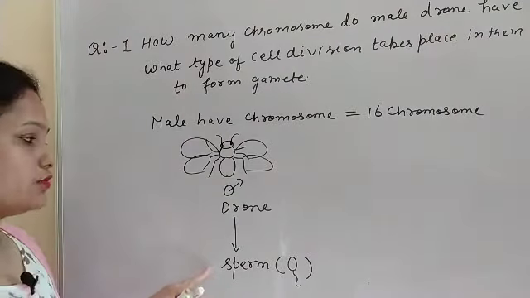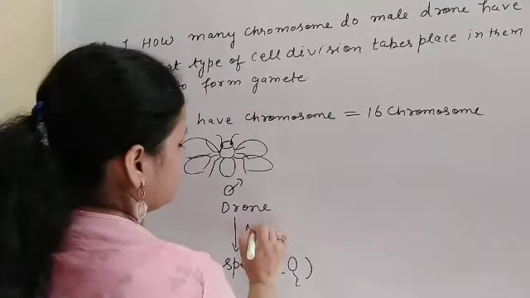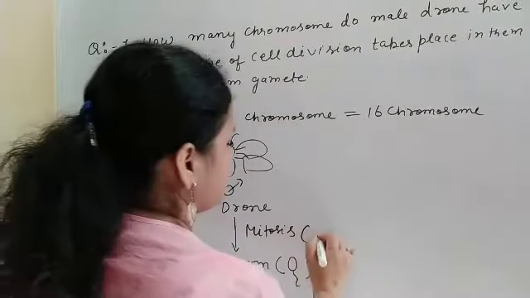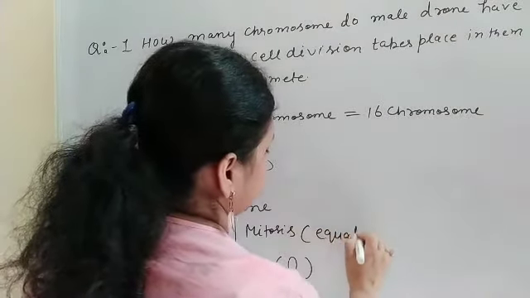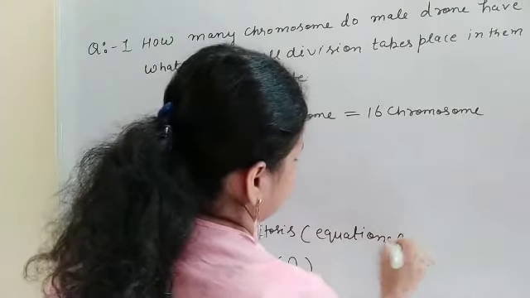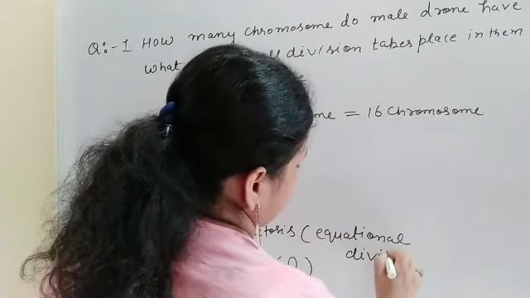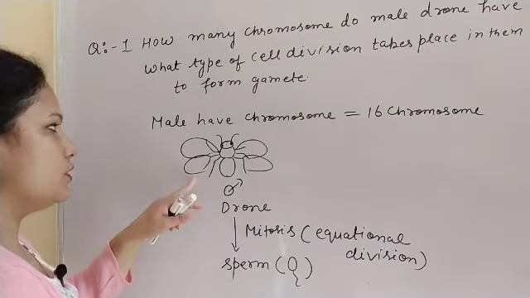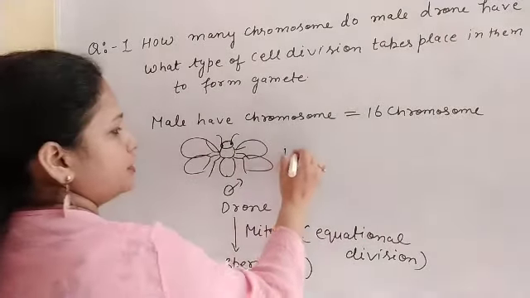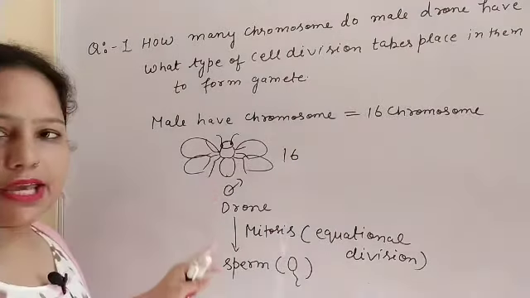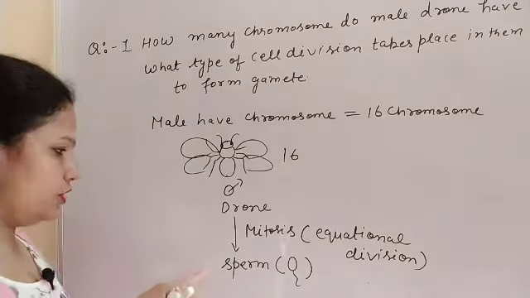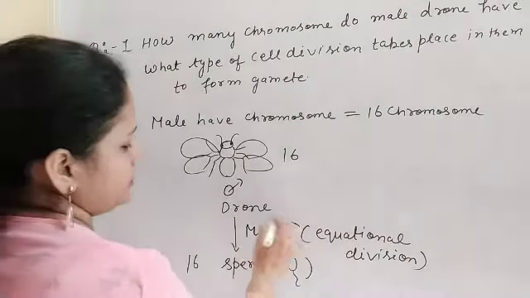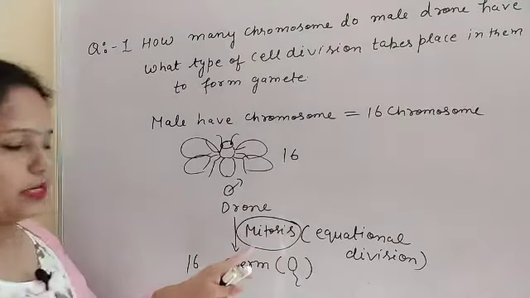So how is this sperm formed? This sperm is formed by mitosis, and mitosis is the equational division. The chromosome number remains equal in this case. So in this male drone, how many chromosomes are there? 16. So by mitosis it is formed, and in the male gamete also the chromosomes are 16, and that cell division is mitosis.